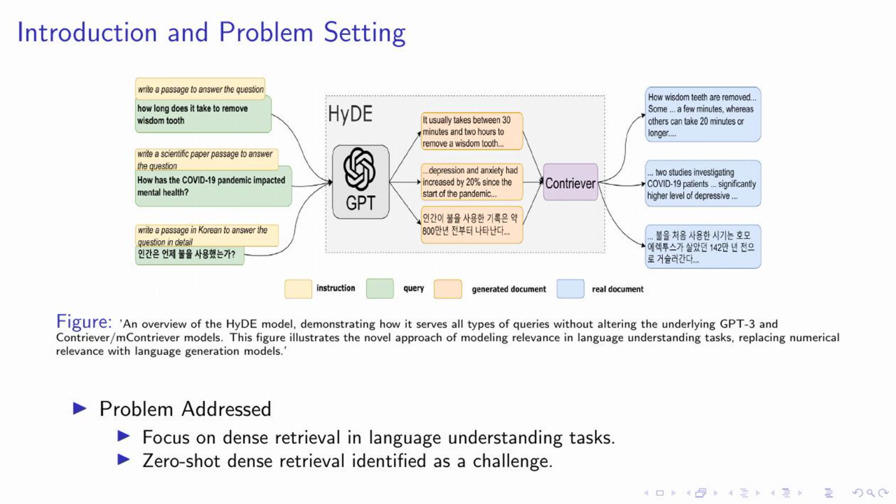Now let's take a look at this figure. It provides an overview of our proposed solution, the Hypothetical Document Embeddings model, or HyDE for short. This model is unique in that it serves all types of queries without altering the underlying GPT-3 and Contriever models. It introduces a novel approach to modeling relevance in language understanding tasks, replacing numerical relevance with language generation models. This innovative approach allows us to tackle the challenge of zero-shot dense retrieval head-on.